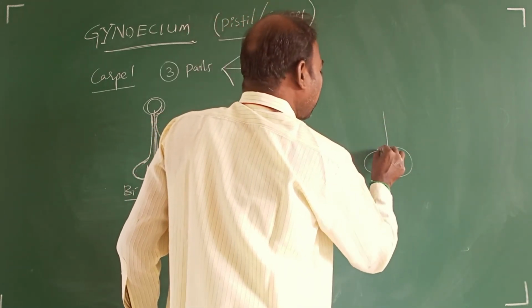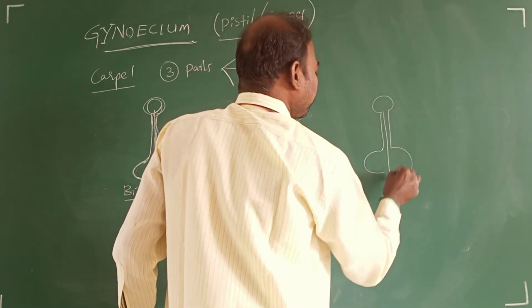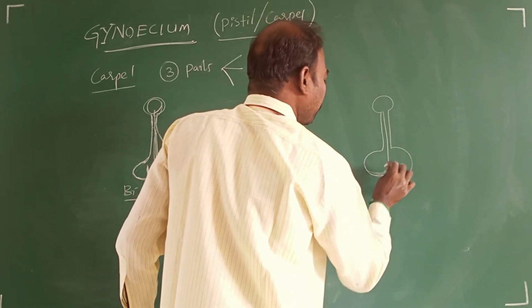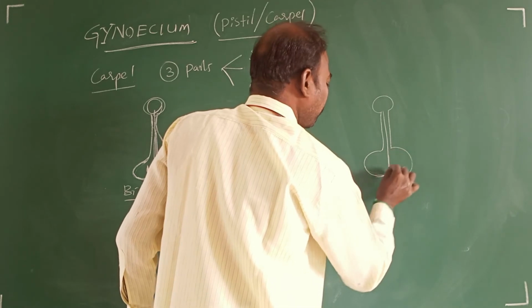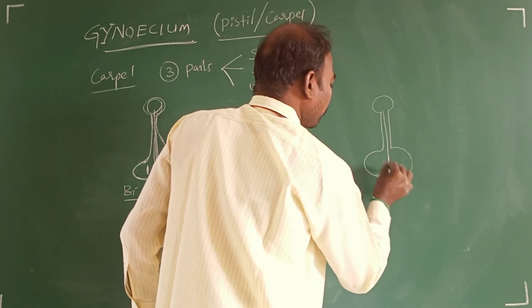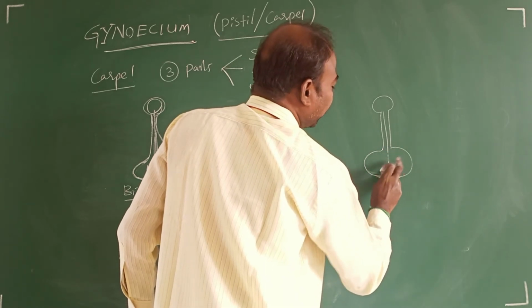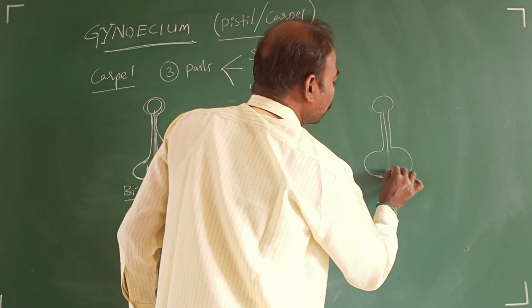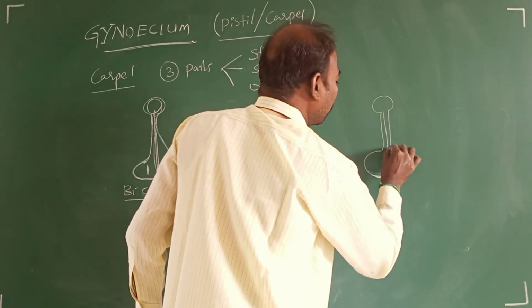In the second condition, bicarpellary syncarpous gynoecium, due to disintegration of the central wall, it becomes a single locule.